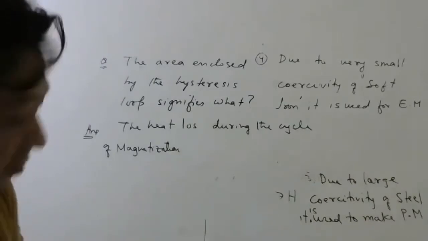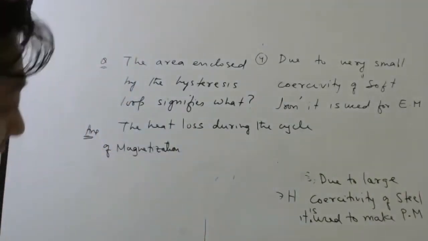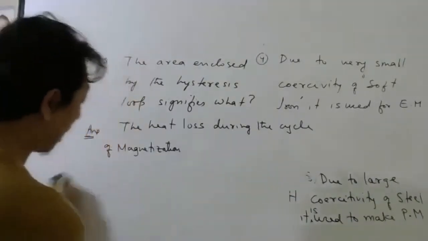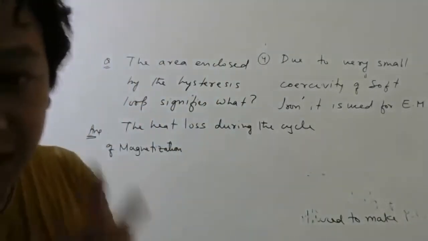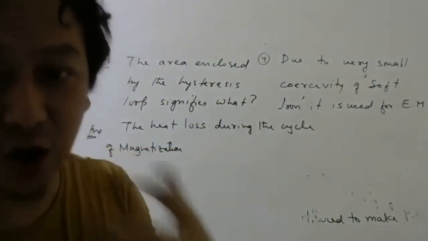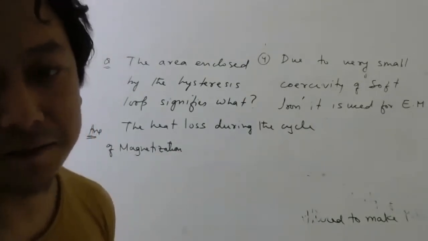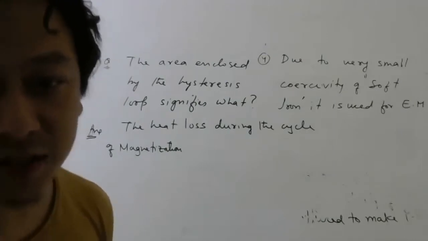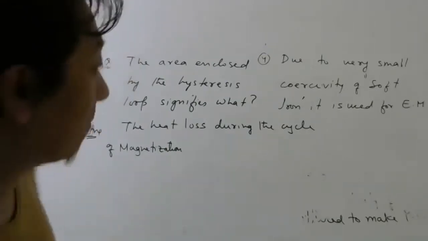The heat loss, okay, whatever loss occurs during the cycle of magnetization. I will explain, but can you now tell me, if you want less loss, which one will you choose? Soft iron or steel? If you want less loss in the heat, you will choose soft iron, correct?